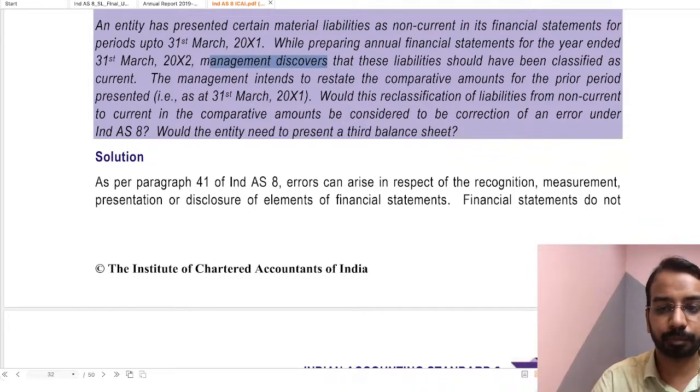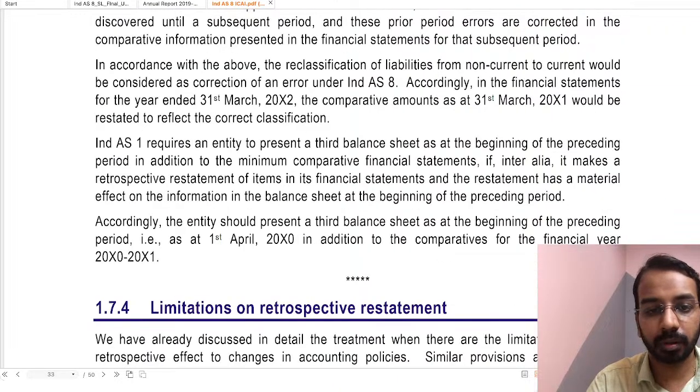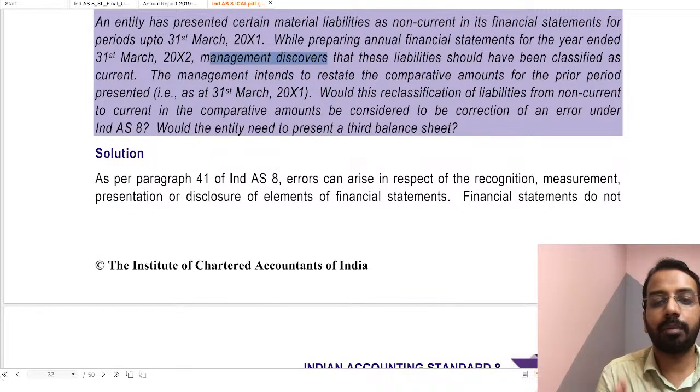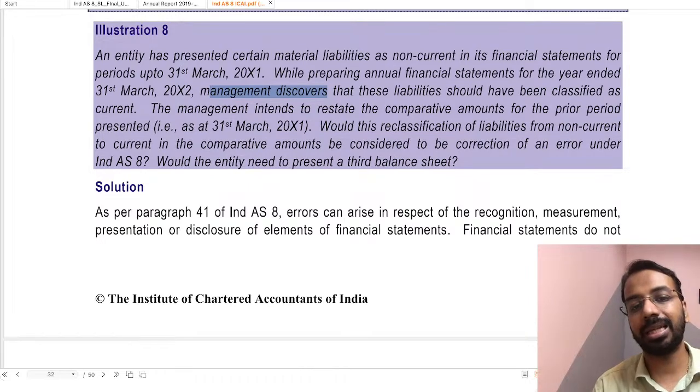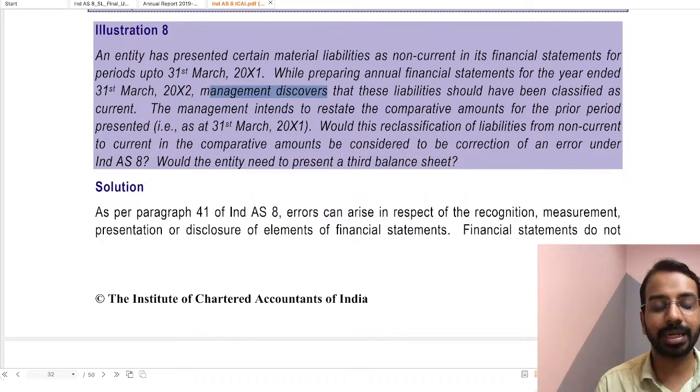Right now, here what has happened? We had to show something as non-current. We have shown that thing as current. Okay, and we want to correct it. First thing, is it an error? See, even if you are presenting financial statements incorrectly, that is also an error. So if it is an error, then what you have to do? You have to correct the prior period.